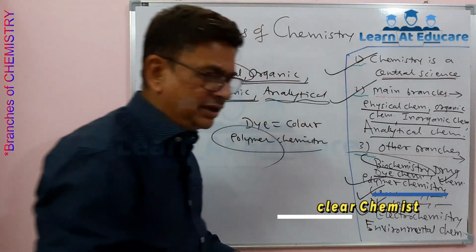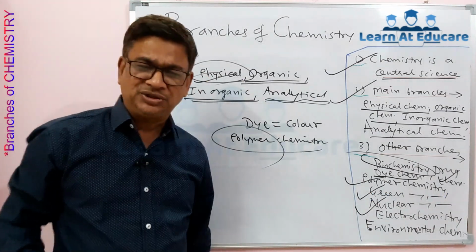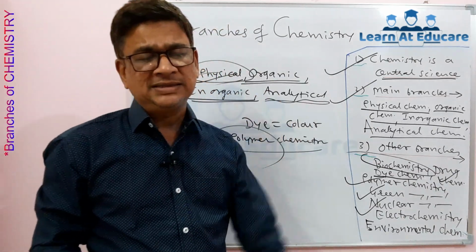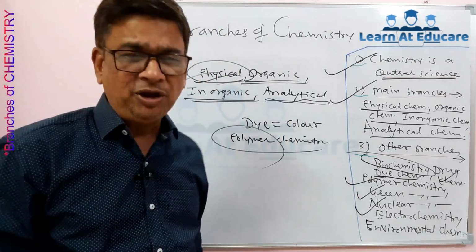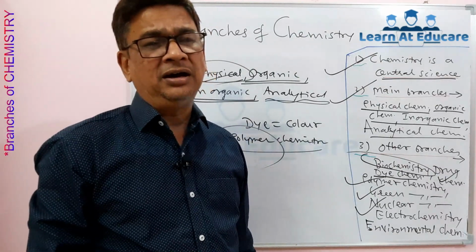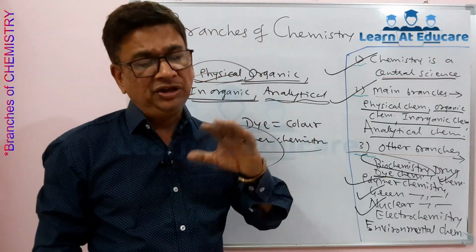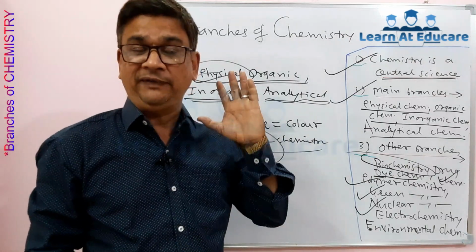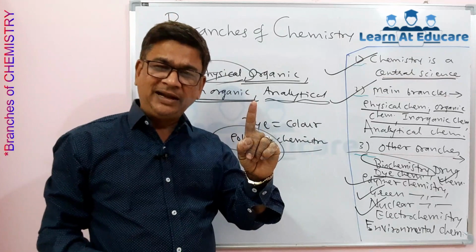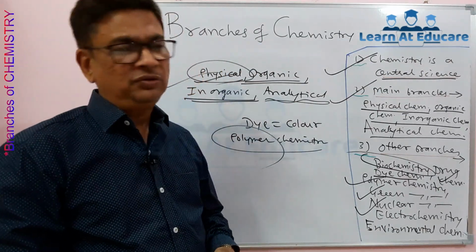Next, nuclear chemistry. Nuclear chemistry deals with the study of the nucleus, especially the stability and instability of the nucleus, how the nucleus is stable, what are the conditions for stability of the nucleus and what are the factors responsible for the stability, like mass defect, binding energy. And the very important topic studied in nuclear chemistry is radioactivity. There are two types of radioactivity, one called natural radioactivity, other called artificial radioactivity. So that is nuclear chemistry.